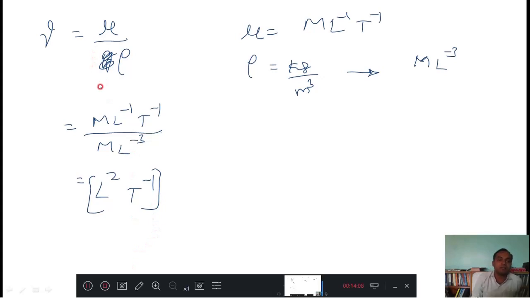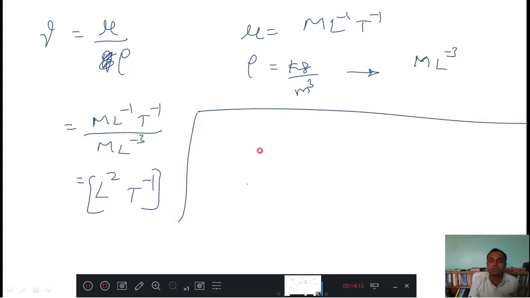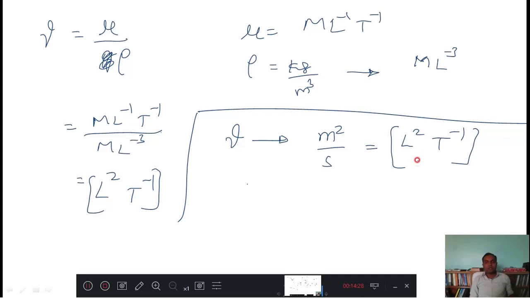L square t minus 1 is the dimensions of kinematic viscosity. If you directly know the kinematic viscosity unit, how is kinematic viscosity measured? It is measured as meter square per second. If you know this directly, meter square is L square and per second is t raised to minus 1. This is also good. You can come by basic equations, basic parameters, and substitute in that, or otherwise directly remember the unit of the parameter and substitute the MLT corresponding to that, then you will get the dimensions.